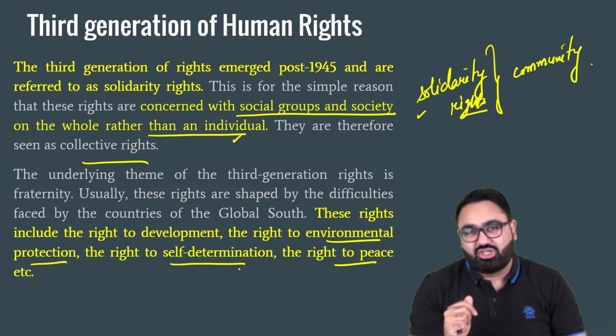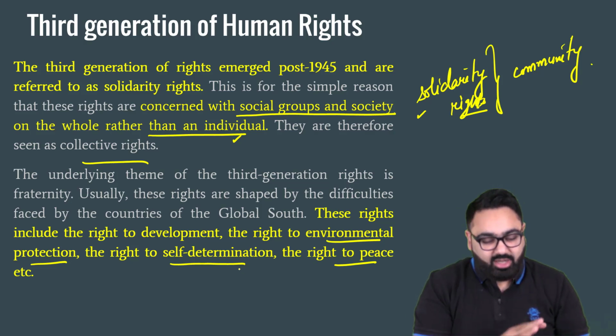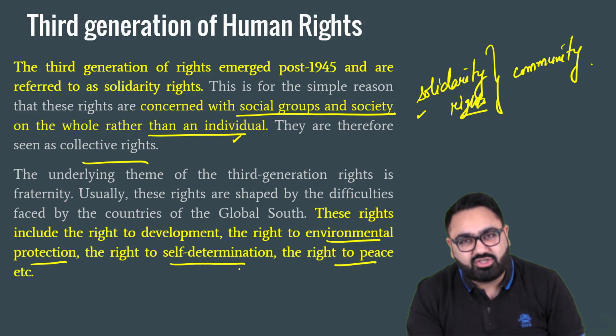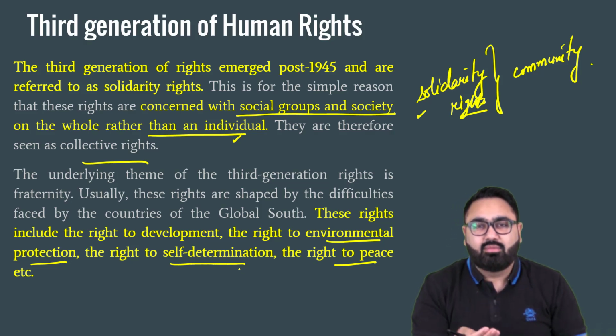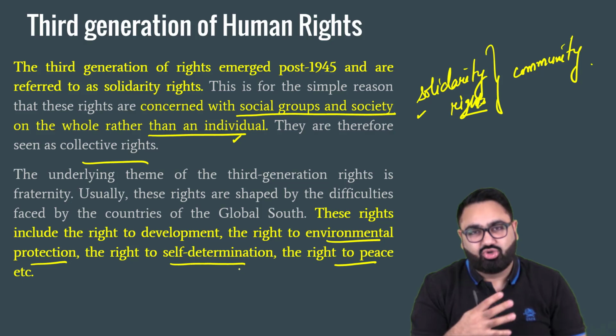So these are the three generation of rights that the question is asking about. Now that you know this, it's an extremely easy question to answer. The first one, political rights. Second one, basically socio-economic, cultural rights. And third one, the solidarity rights.